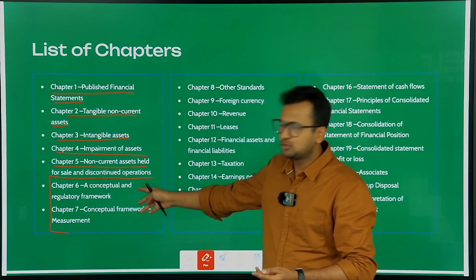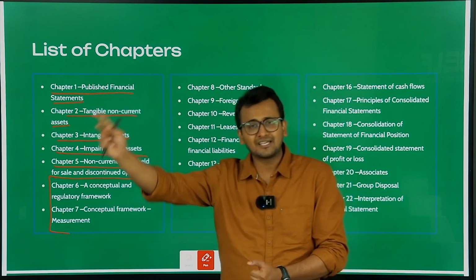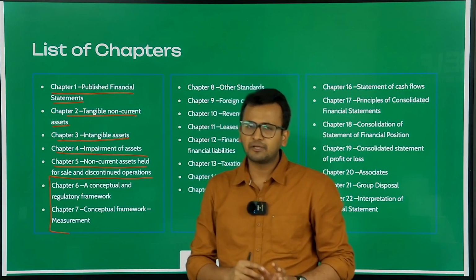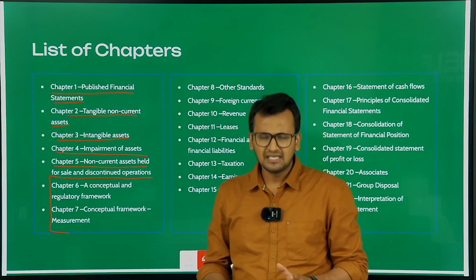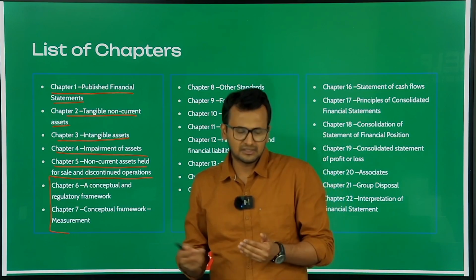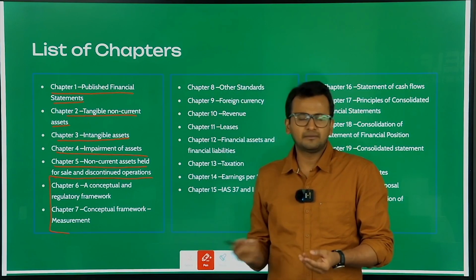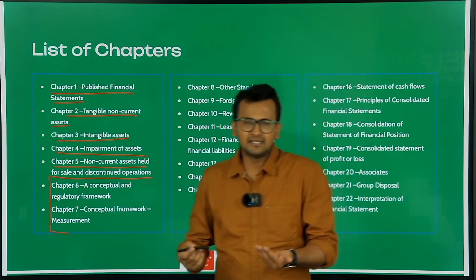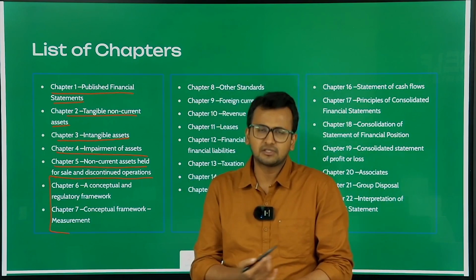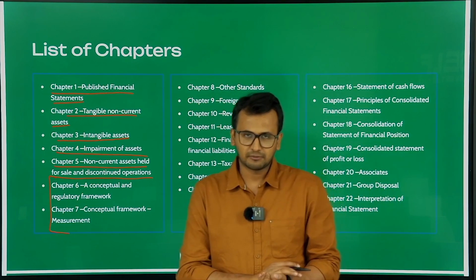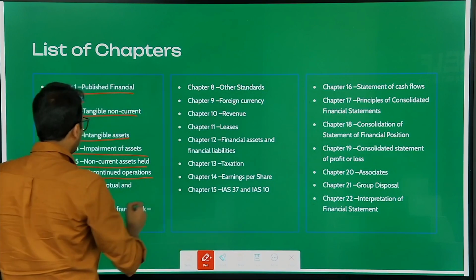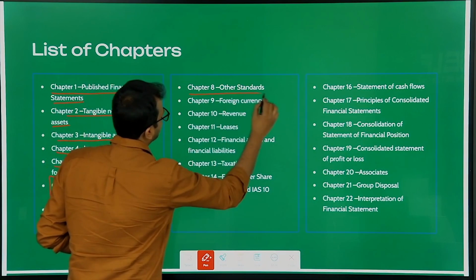These two chapters will be covered in much detail in your SBR levels. But over here as well, you will find some objective based questions. These are basically theory chapters, and they're basically just the accounting principles based on which you prepare your financial statements. Okay.